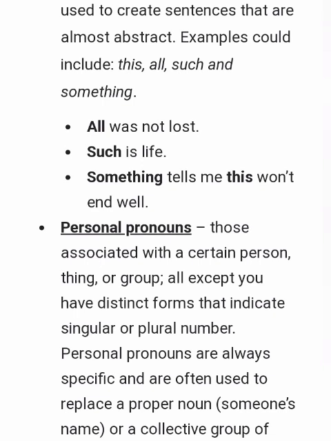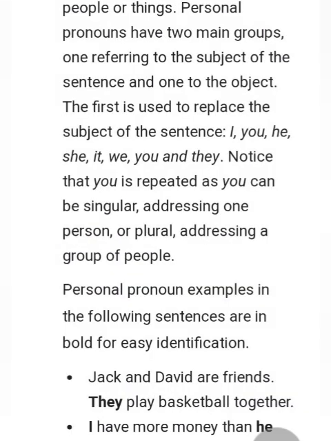Personal pronouns, those associated with a certain person, thing, or group, all except you, have distinct forms that indicate singular and plural number. Personal pronouns are always specific and are often used to replace a proper noun, someone's name, or a collective group of people or things.